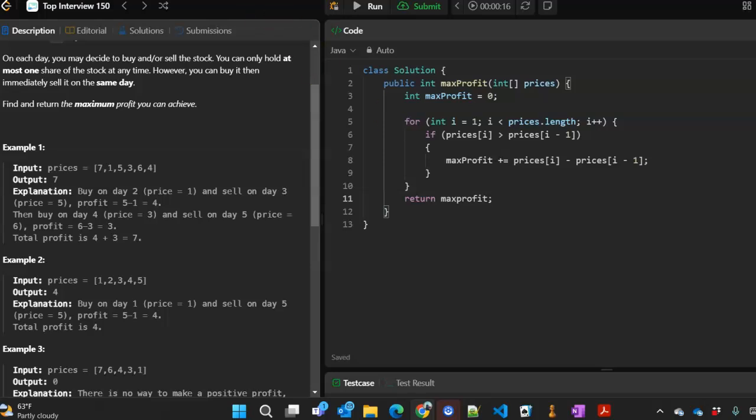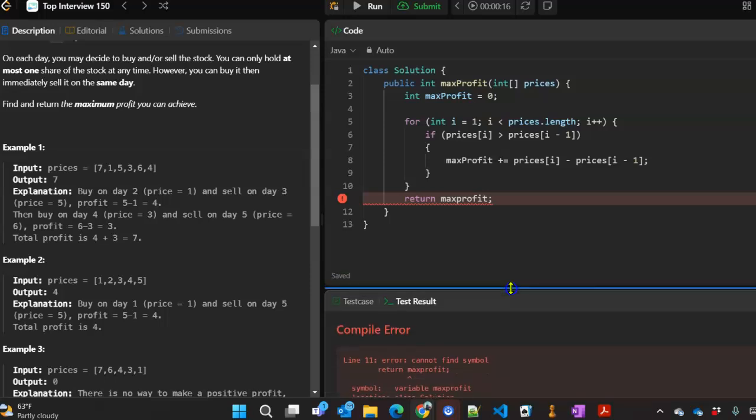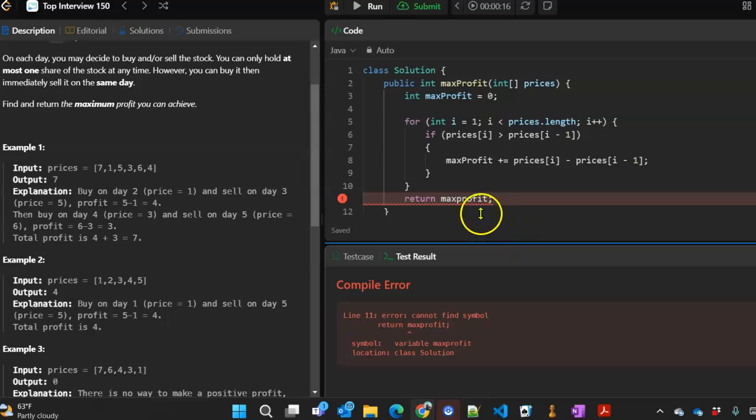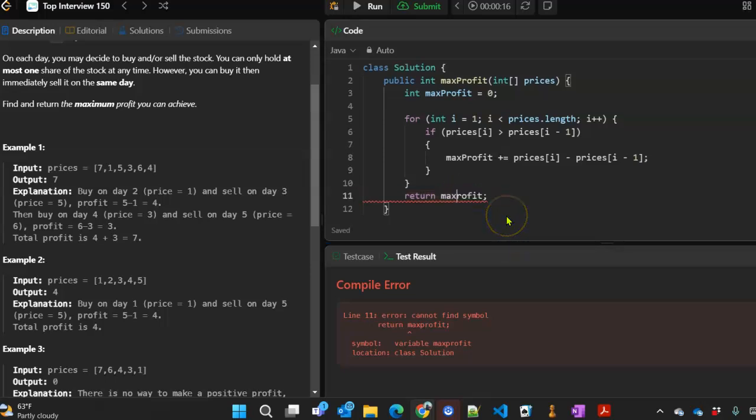Let's try it. Actually, I can't see the test result down here, but something is wrong. Oh, forgot to capitalize it. Max profit. Okay, let's try it again.